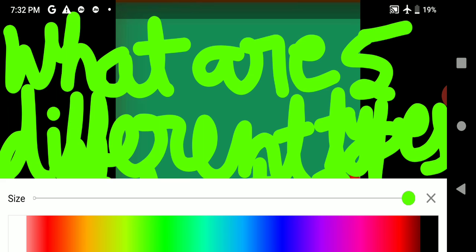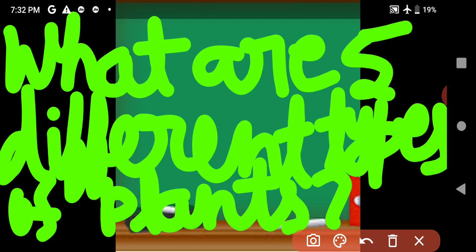What are five different types of plants? And you have to also give two examples for each type of plant. All of you know about the types of plants I have taught you today: trees, shrubs, herbs, climbers and creepers, and about their examples. So you have to write down these things in your notebooks. This one is your homework.